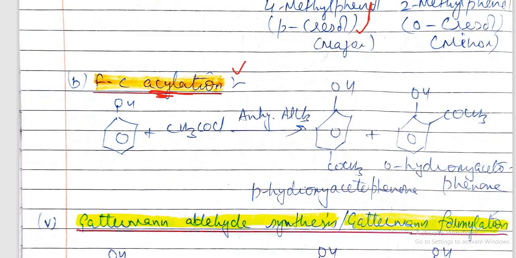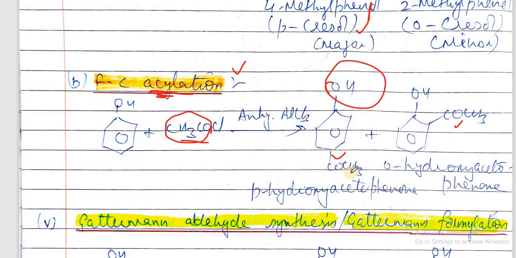So similarly in Friedel-Crafts acylation, when treated with acyl halide in the presence of anhydrous aluminum chloride, this acyl group is introduced at the ortho and para positions. So it is para hydroxy acetophenone. This is acetate group. So para hydroxy acetophenone, or it is ortho hydroxy acetophenone. So it is Friedel-Crafts acylation. But we can get ketone group with many other reactions also. So this reaction is not very useful. Practically it's not very useful.